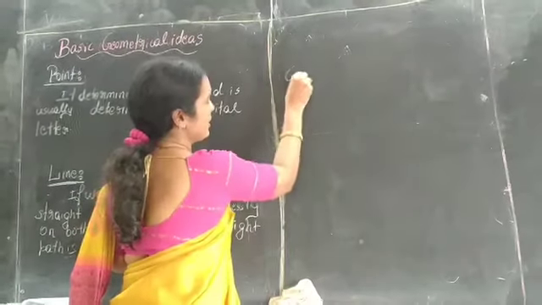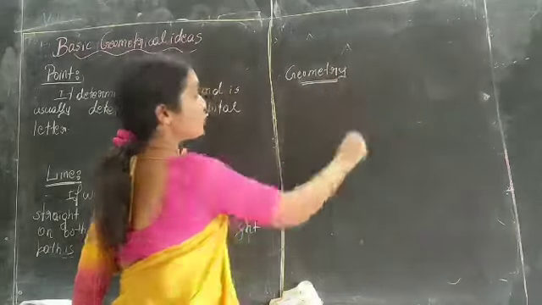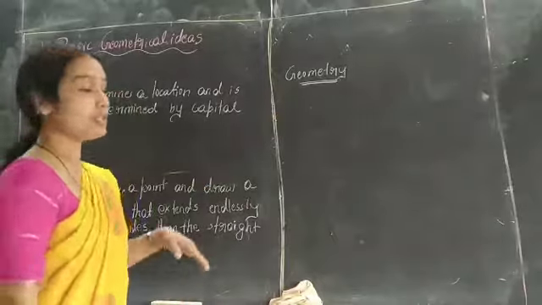Geometry is a word that came from the Greek word geometron.